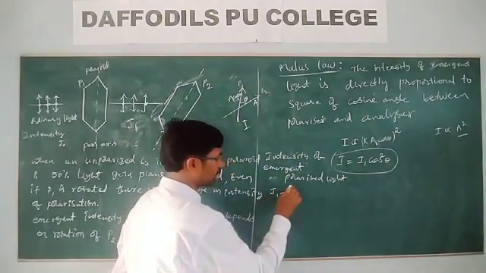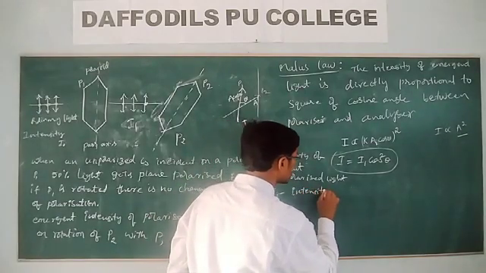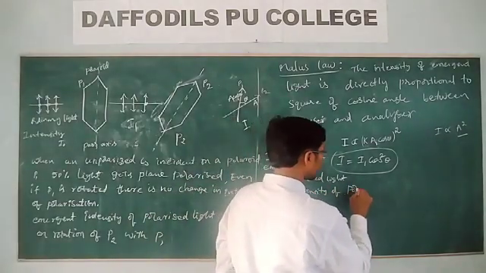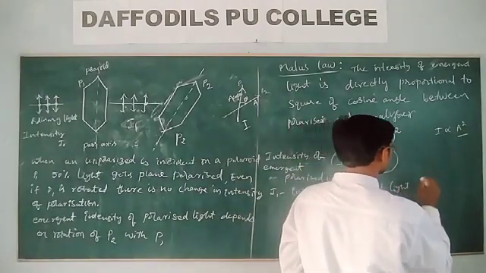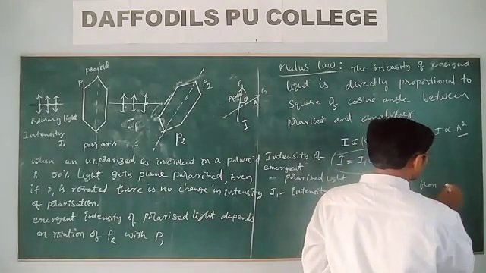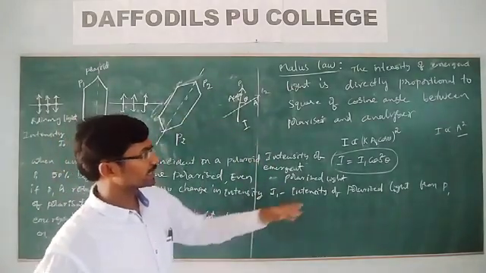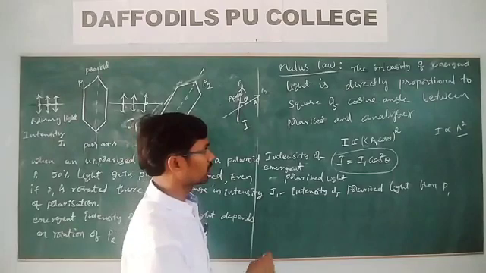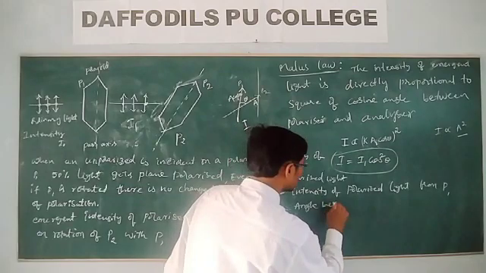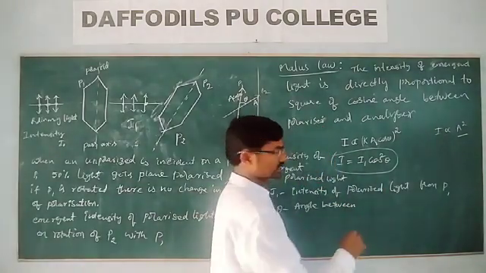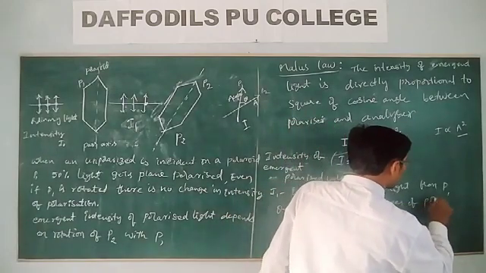I1 is the intensity of the polarized light from P1, and theta is the angle between the pass axes of the polaroids.